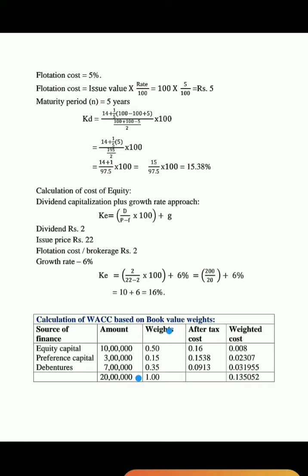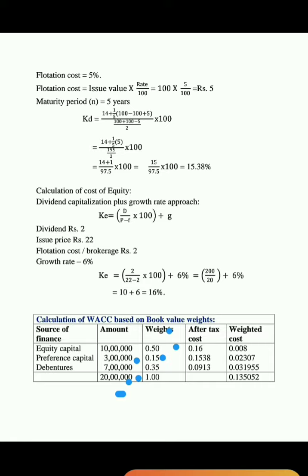Here the weights: the proportion of equity capital in total capital is 10 lakhs divided by 20 lakhs, that is equals to 0.50. The weightage of preference capital in total capital is 3 lakhs divided by 20 lakhs, that is 0.15, that is 15%.